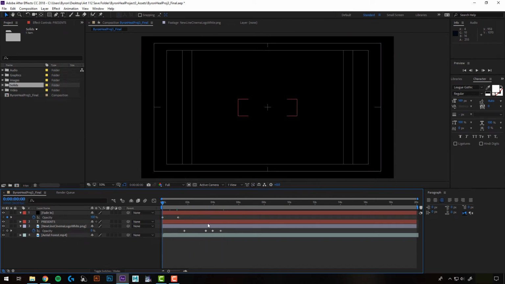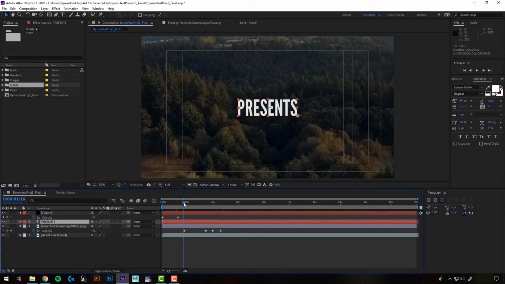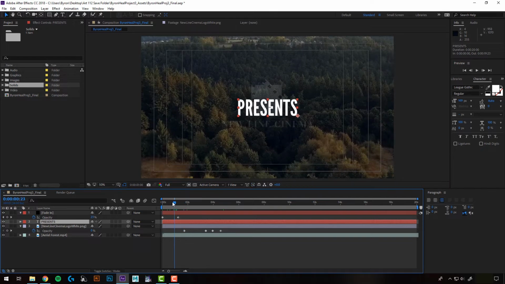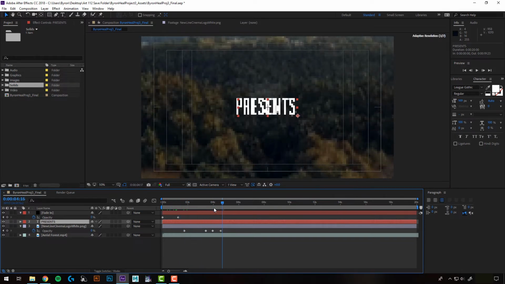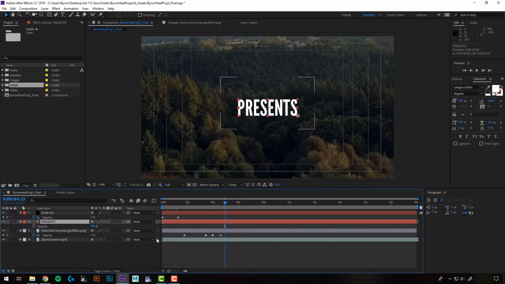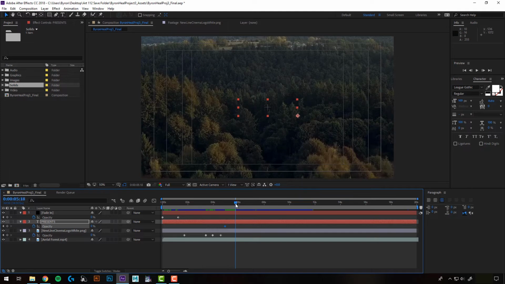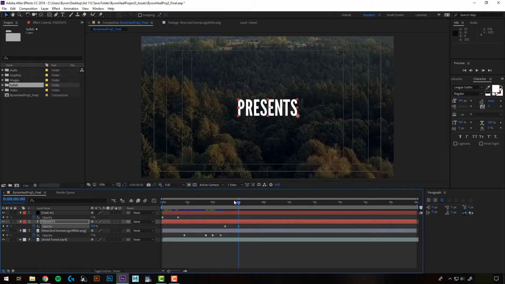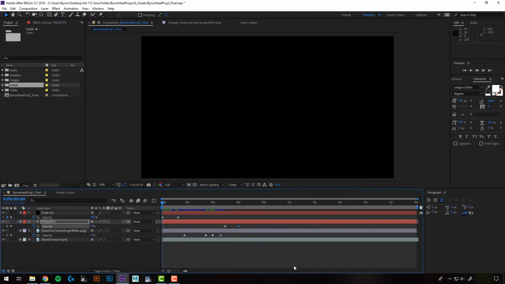Okay, so right now I have presents on this layer here, and since I don't have it fading in, it just pops on right away. So I'm going to want it to fade in after my logo. So I'm going to select it. I'll hit T to bring up my opacity. And right here I want it to be completely off. So I'm just going to slide that all the way down to 0. And I'm going to turn on my keyframes. Okay, so I'm going to scrub forward and then bring this back up to 100. And let's just see how that looks.